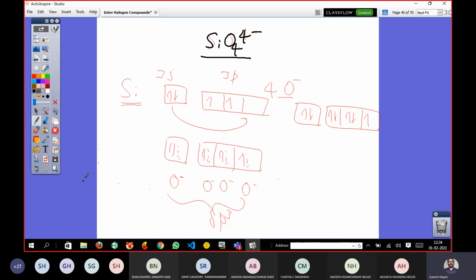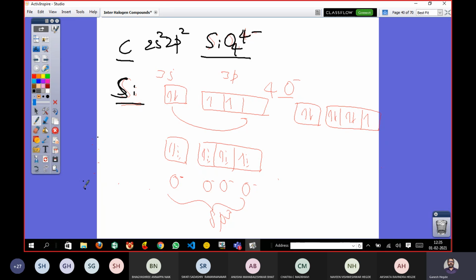Now it is having a 4 negative charge, and the central atom is silicon. Silicon comes in the carbon family. Whenever you are going with VBT and try to understand the molecular arrangement and electronic bonding, you should know its valence configuration. For carbon it is 2s2, 2p2, and obviously for silicon it should be 3s2, 3p2.